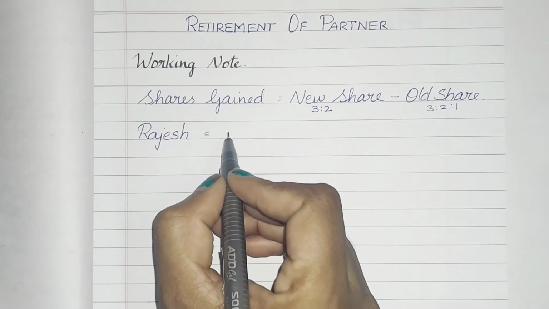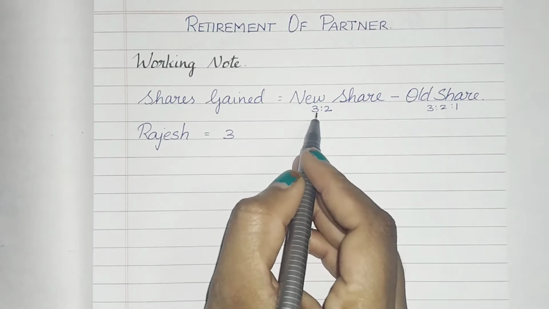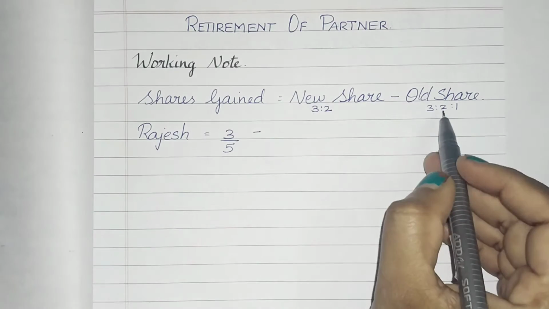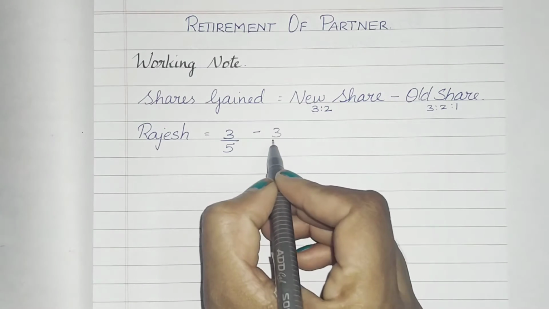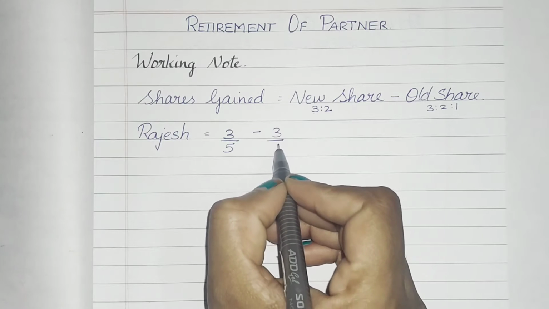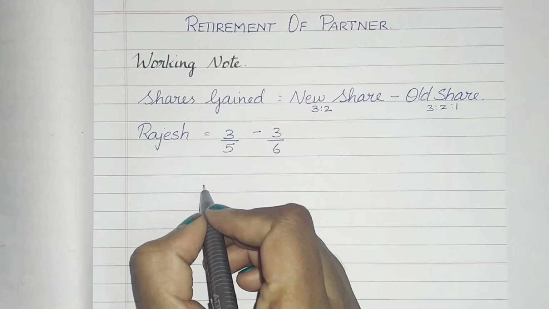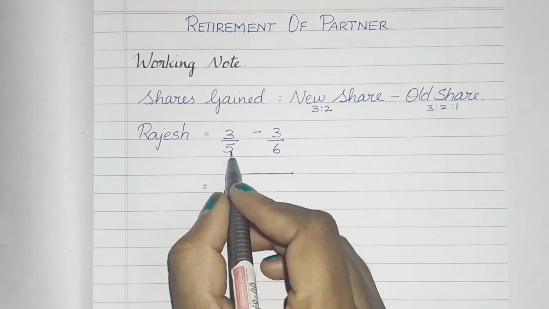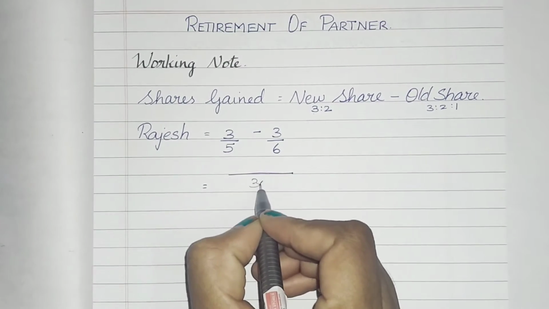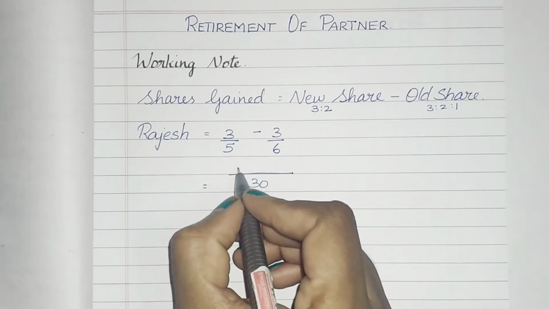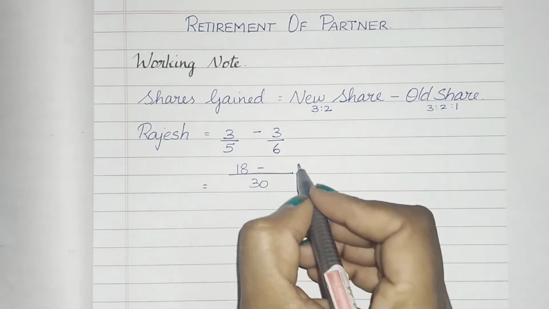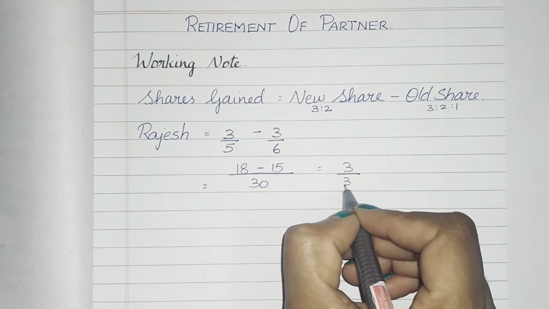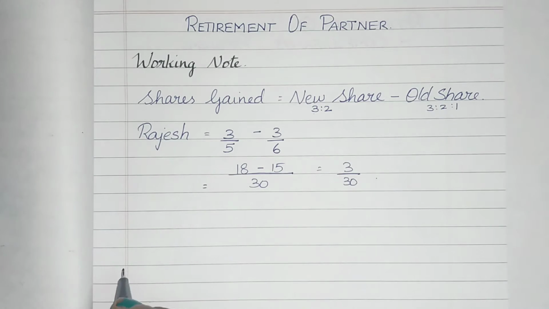So Rajesh's new share is 3/5 minus the old share 3/6. Taking the LCM by the cross multiplication method, 5 sixes are 30. Cross multiply: 6 into 3 is 18 minus 5 into 3 is 15. So I get 3/30. This is Rajesh's share.